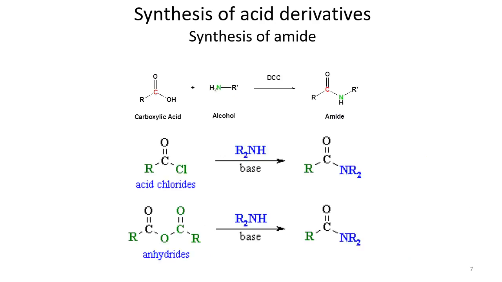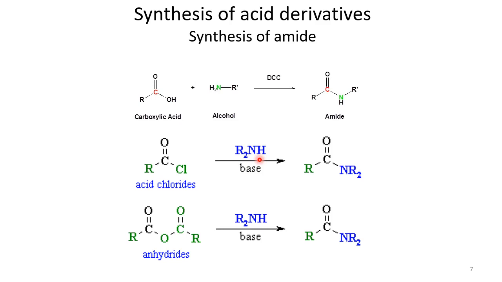The next acid derivative we are going to talk about is the amide. So amides, as we have seen in the introductory slide, are basically compounds with this structure where the OH of the acid is removed, and NH2 or NR2 or NHR is attached. And what is the amide linkage itself? We have a CO-NR type of linkage here, and this is what we call an amide.